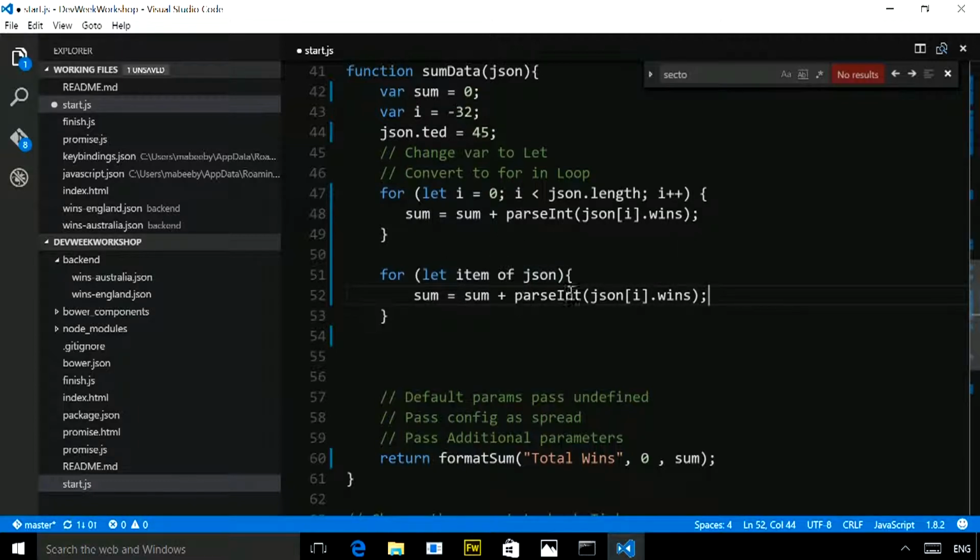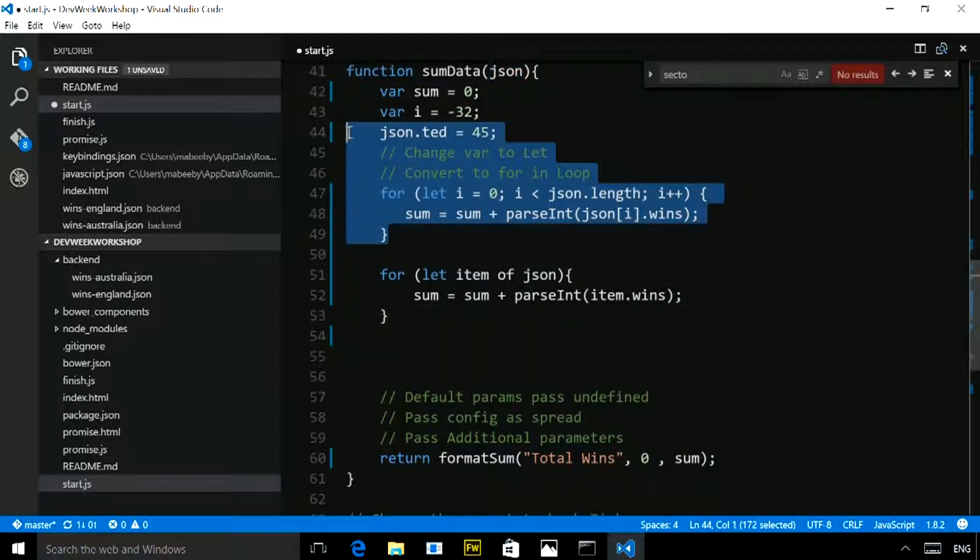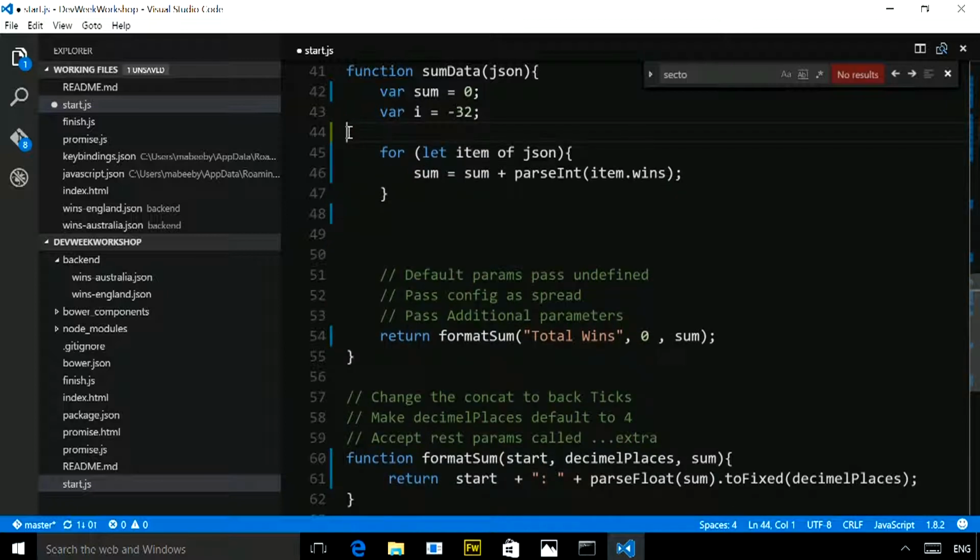Now, I've no longer got an i variable, I've just got this thing called item. So now it's just item.wins rather than a for loop. And that's a lot nicer, isn't it? I think so, it looks nicer to me. It's a lot more succinct.